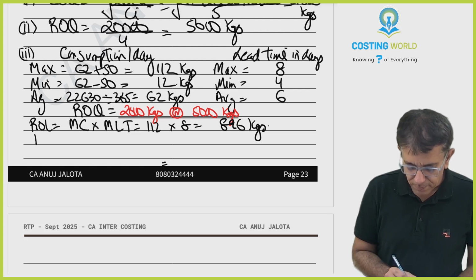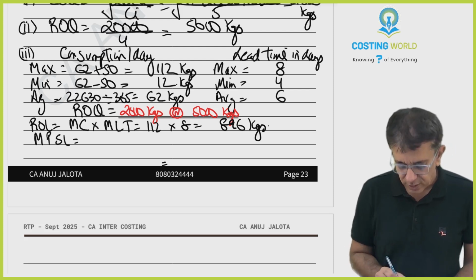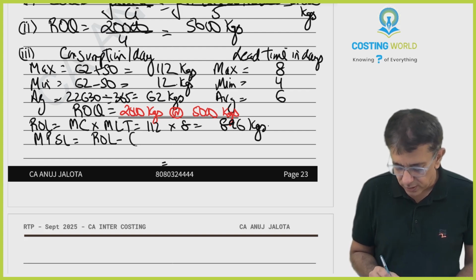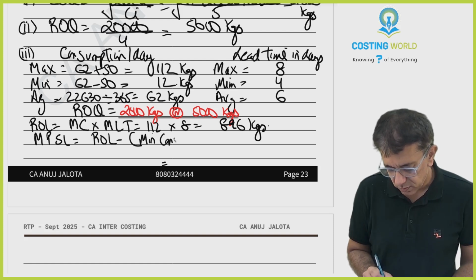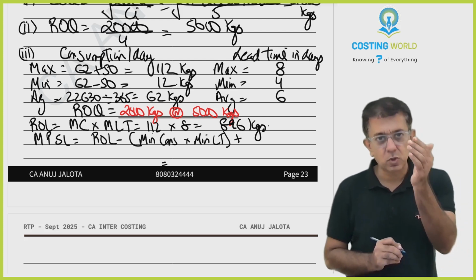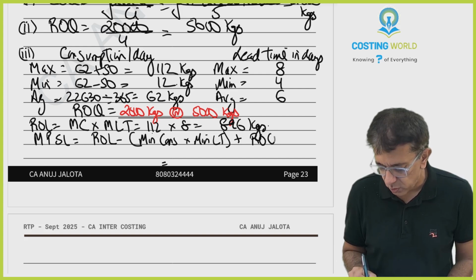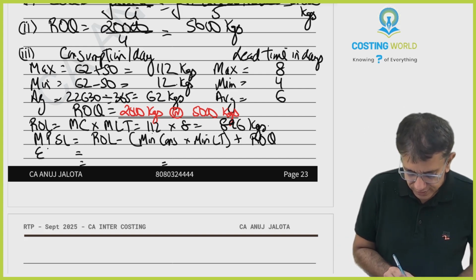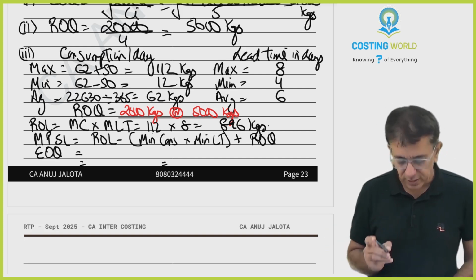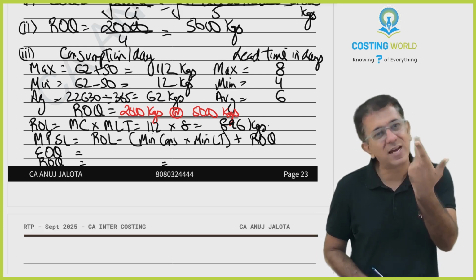Acha. Then you have maximum possible stock level. How do you compute that, beta? We order the things at ROL. If you want maximum stock, think minimum consumption. Think minimum lead time. And then think that stock will come immediately after the minimum lead time. So therefore, order the quantity. Okay. I will calculate this twice. Once if I follow the EOQ, and once if I follow the quarterly policy. I'll call that the ROQ.